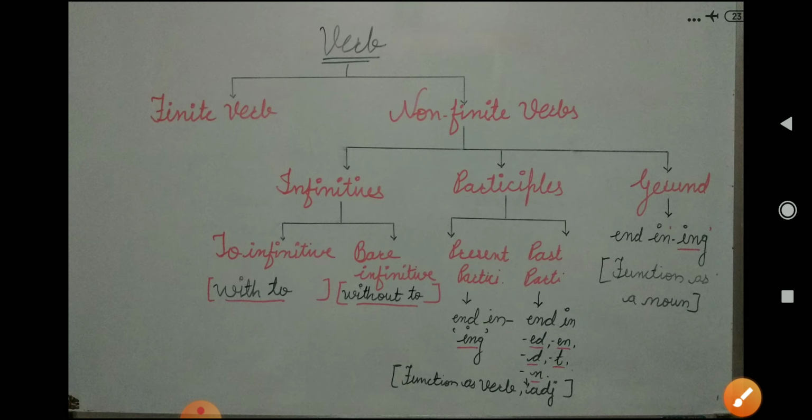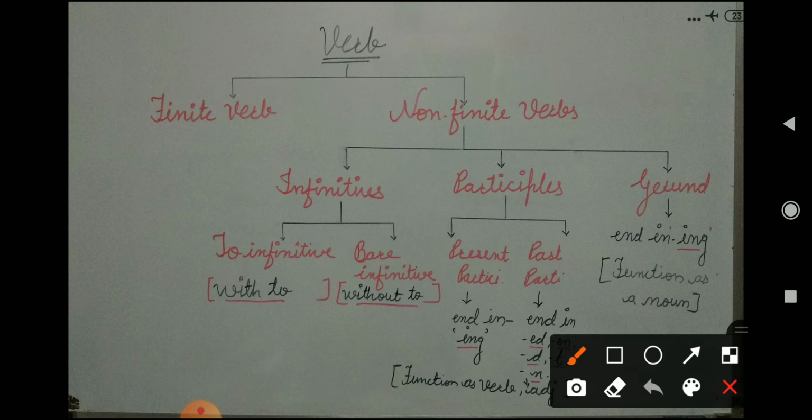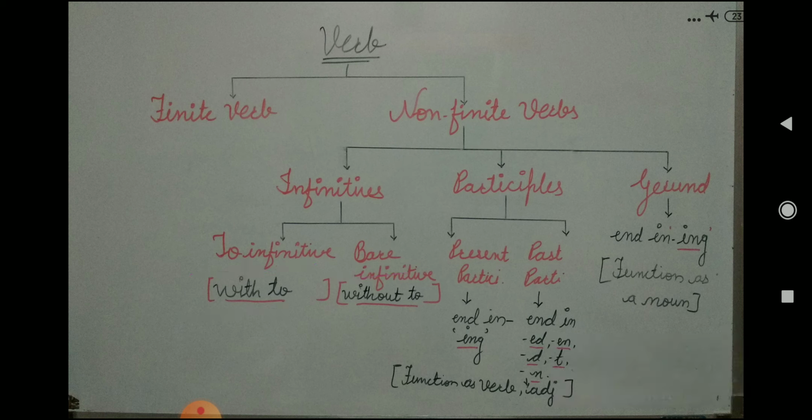In short, I'll explain in a T diagram form. Finite verb, and non-finite divided into three kinds: infinitives, participles, gerund. Infinitives again have two kinds: to infinitive and bare infinitive. To infinitive means the infinitive comes with to, and bare infinitive comes without to. The second kind of non-finite verb is participle.